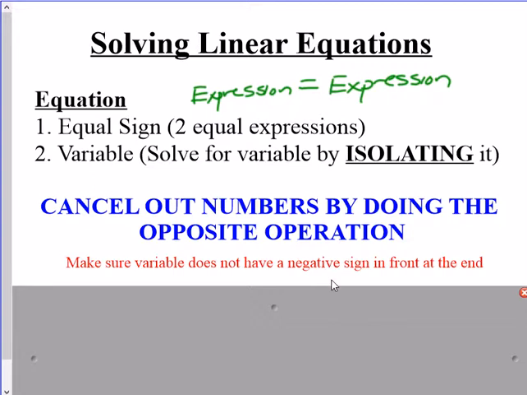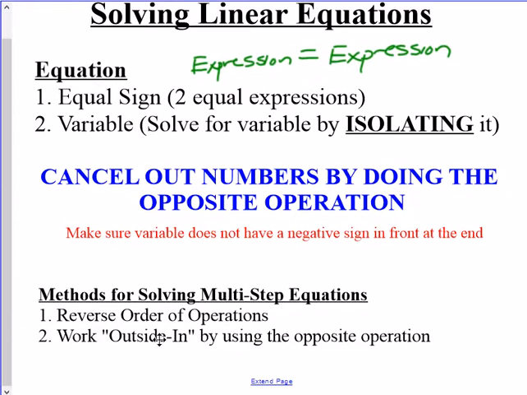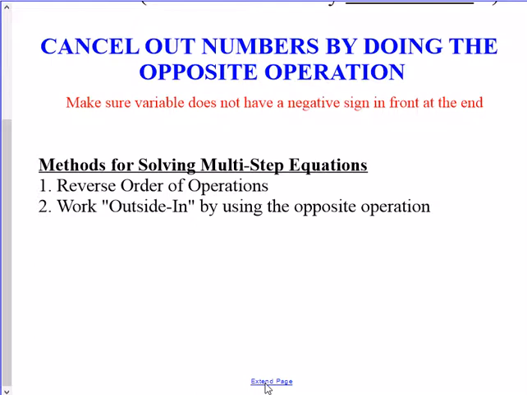A negative sign doesn't mean that the solution you're going to get at the end is going to be negative. You just want to make sure that the unknown doesn't have the negative in front of it. If there's more than one step, what you want to do is reverse the order of operations.